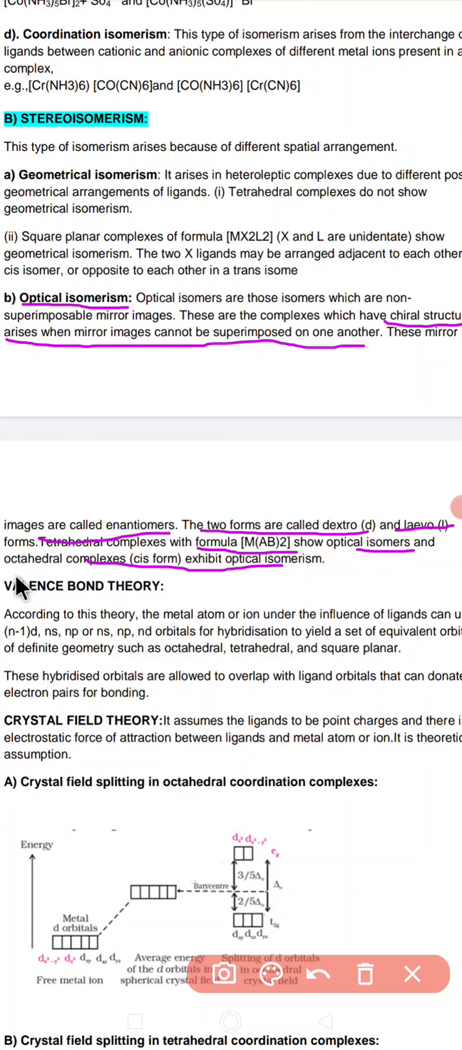So that was about the optical isomerism. Okay, now we would be going to discuss valence bond theory. What is valence bond theory?